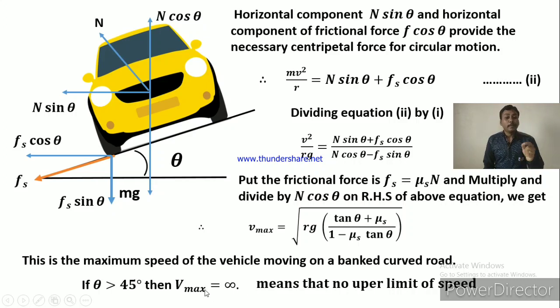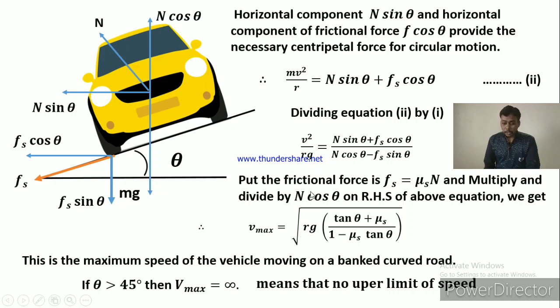For a road whose angle of banking is 45 degrees, there is no upper limit on the speed with which the vehicle can move. Maximum speed is infinity if the angle of banking is 45 degrees. So this is the first maximum limit on the banked road, and this is the formula.